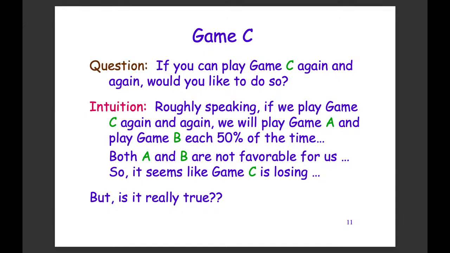So the question here is whether Game C is good for us. The intuition is that we have roughly a 50% chance of playing Game A and a 50% chance of playing Game B, and these two games are bad for us in the long run. So we have half a chance of choosing the first bad game, and half a chance of choosing another bad game.